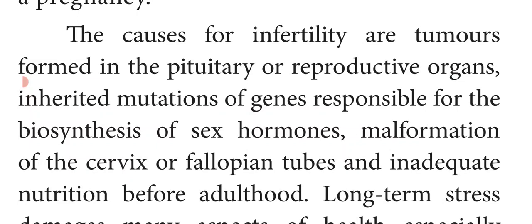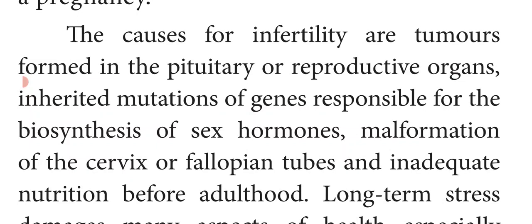Next is malformation of the cervix. The cervix as well as the fallopian tubes are not properly formed. That is called malformation of the cervix or fallopian tubes. Then inadequate nutrition during or before adulthood. The child may not get proper nutrition.